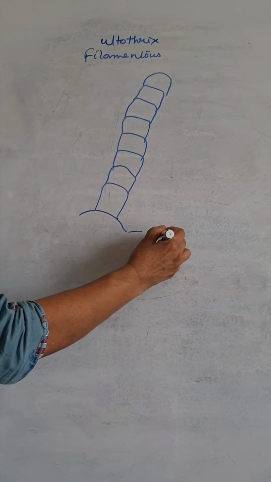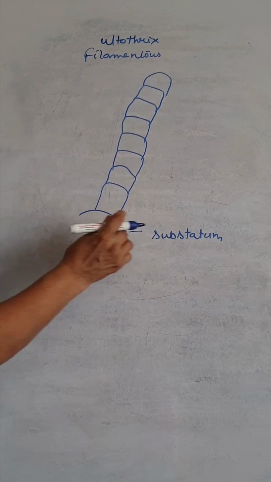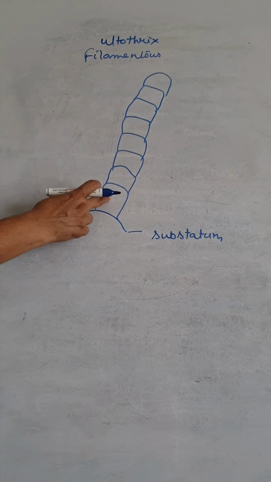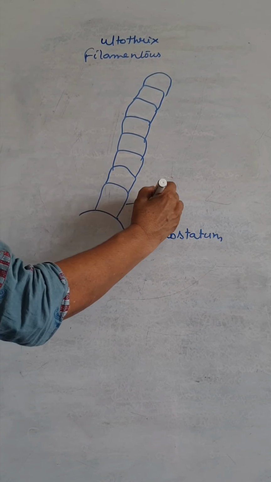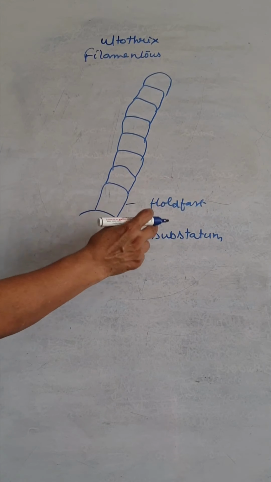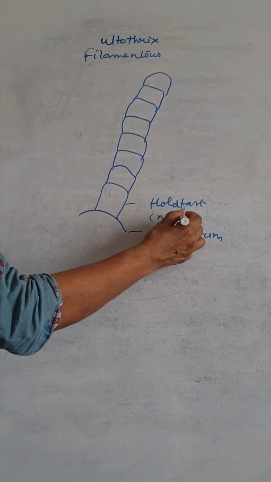This one is the substratum on which it grows, on which it attaches. The next one is a holdfast, through which it attaches to the substratum. It is non-green in color.